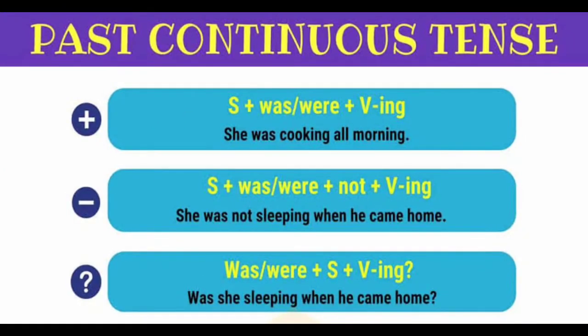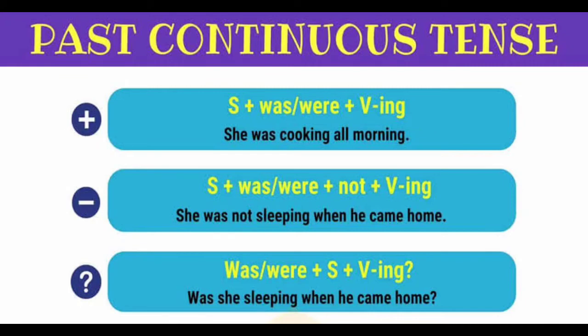Children, let's look at the pattern for making positive, negative and interrogative sentences in past continuous tense. Look at the first one. To make a positive sentence, first we need to start with the subject, plus be form of verb was or were, plus verb plus ing.